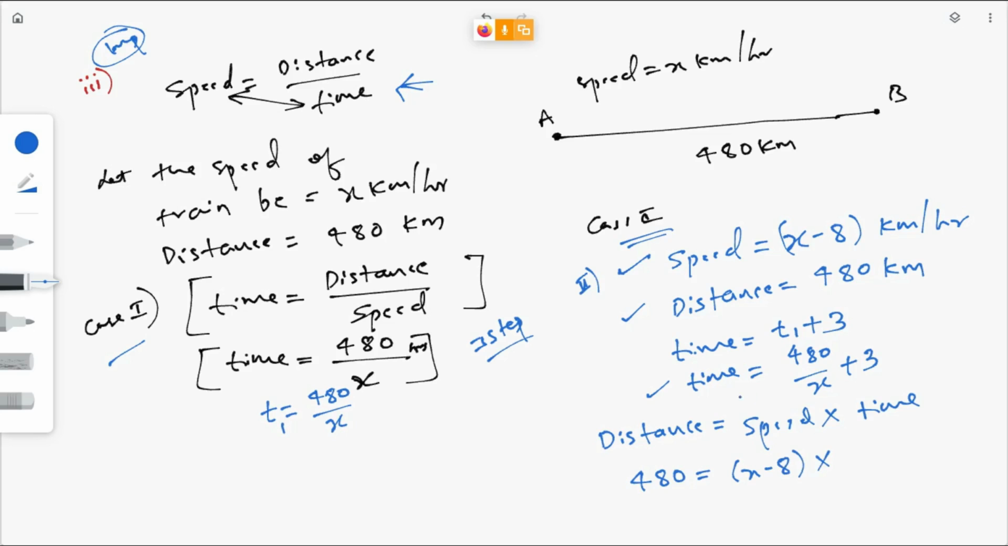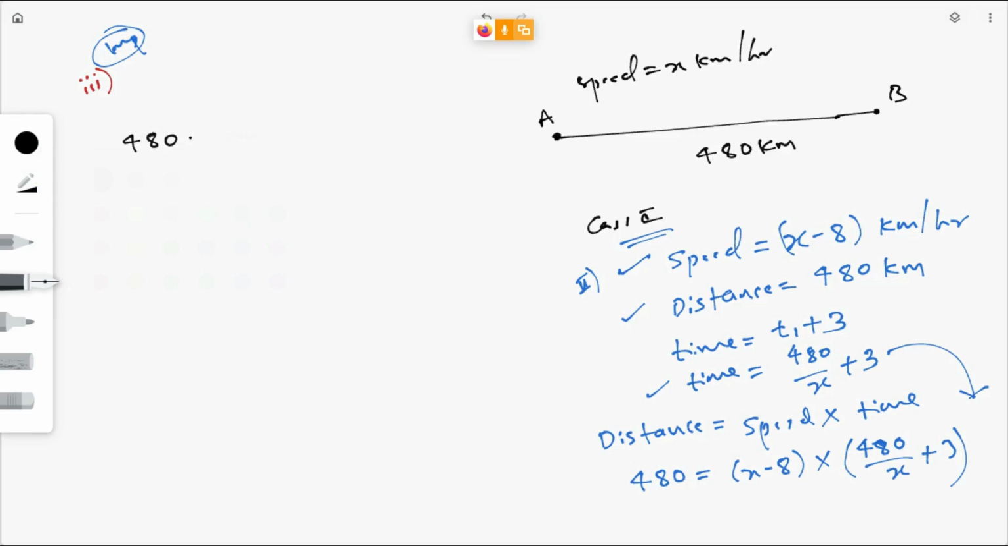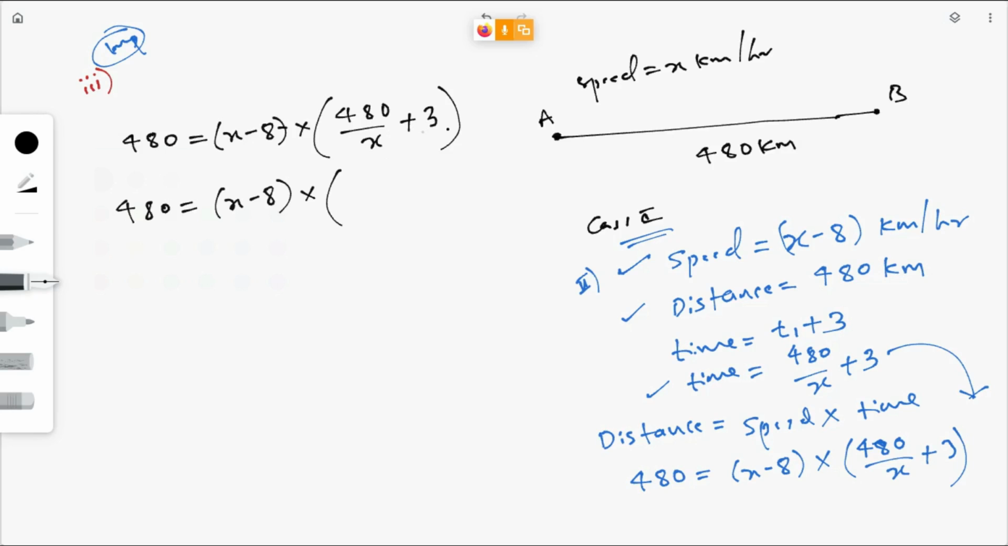What is time? 480 divided by x plus 3. Now simplify this. You will get 480 is equal to x minus 8 into 480 divided by x plus 3. Now how to simplify this one? 480 as it is, x minus 8 again as it is. Now simplify this.